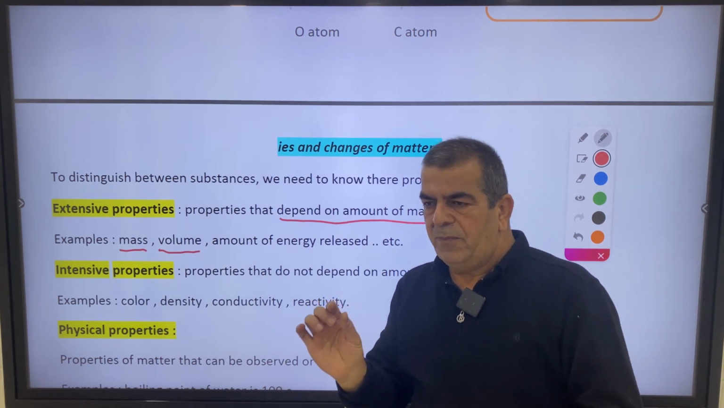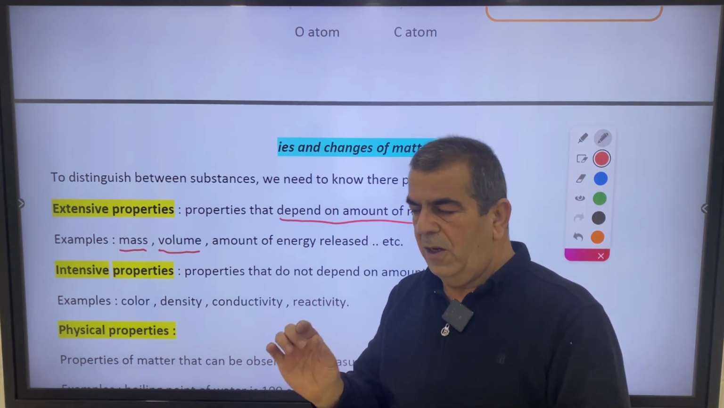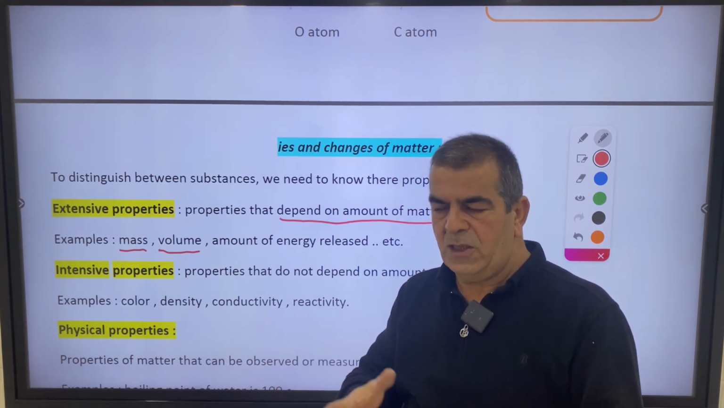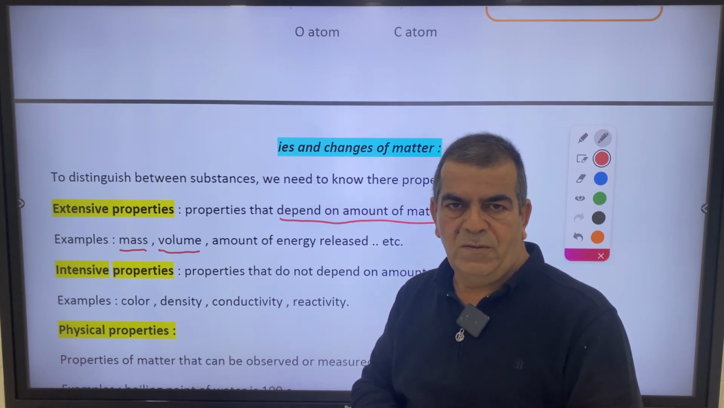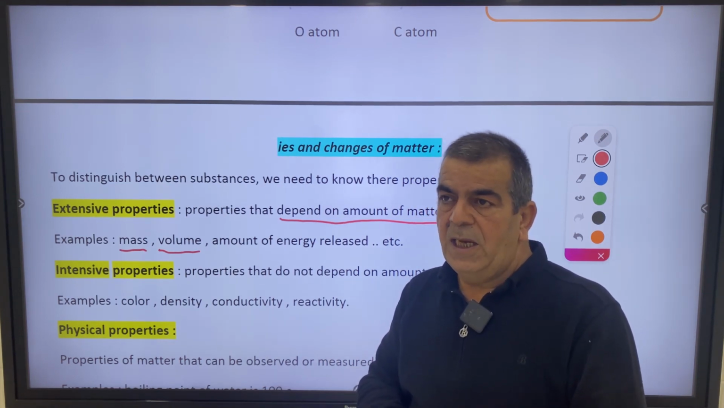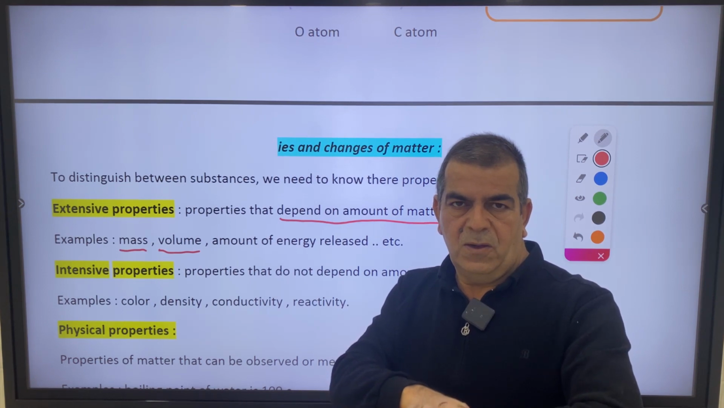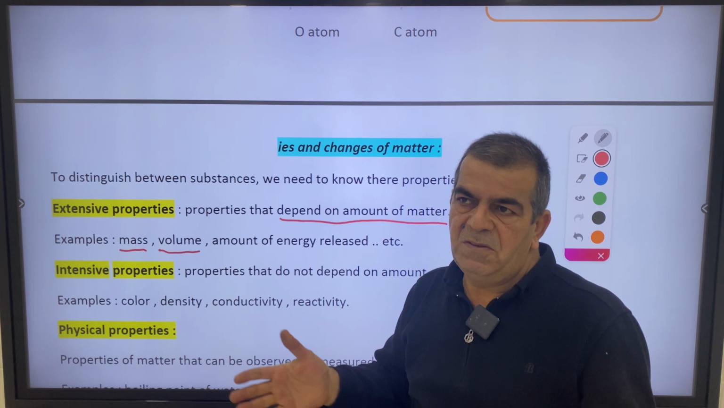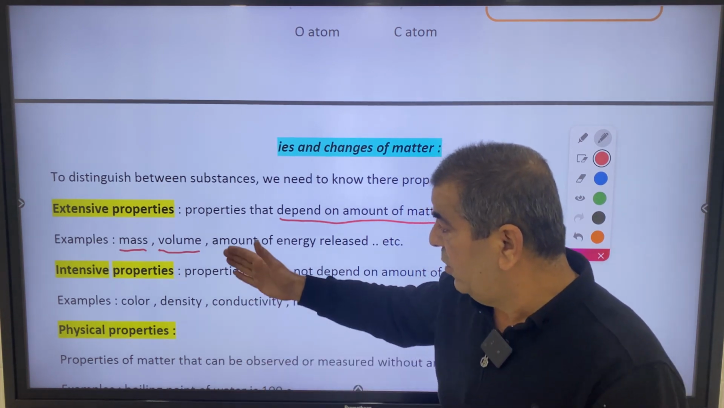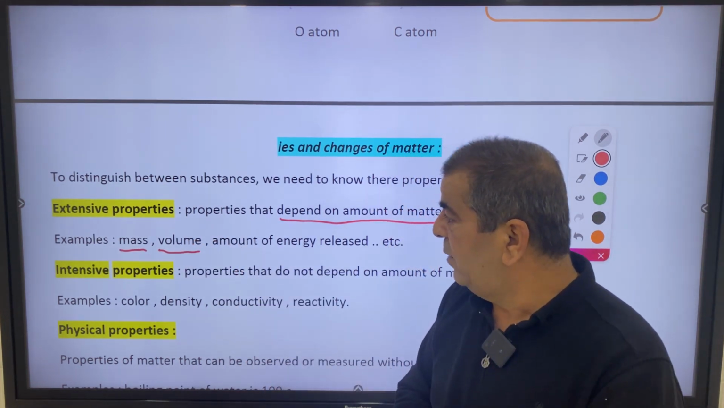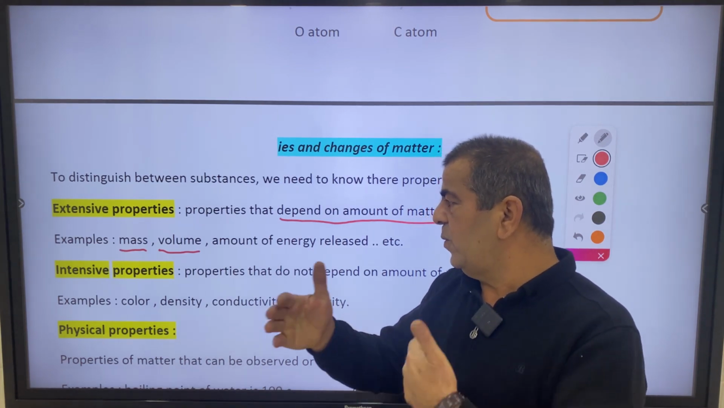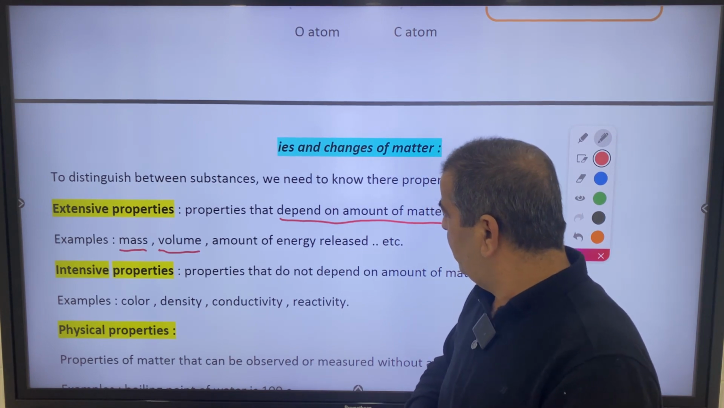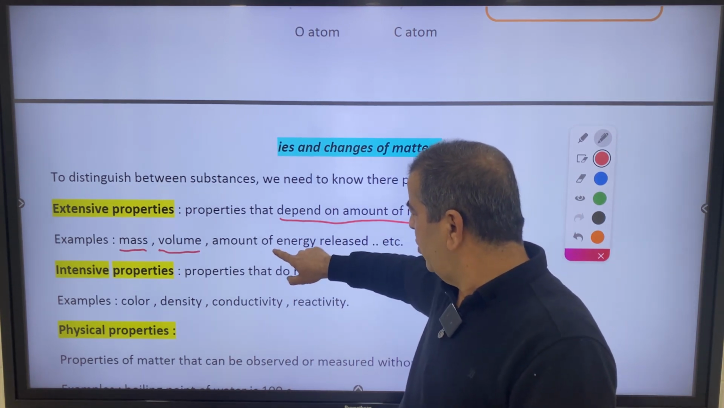Let's say a cubic centimeter of gold has about 19 grams of gold. But what if you have a bracelet or ring of gold? Of course, it would have maybe 15 grams or more. So mass is also a property of matter that depends on the amount of matter and changes when the amount of matter increases or decreases. We also have the amount of energy released or stored.